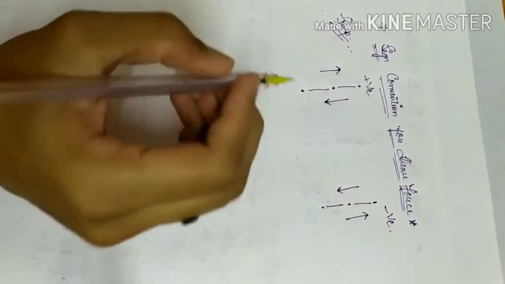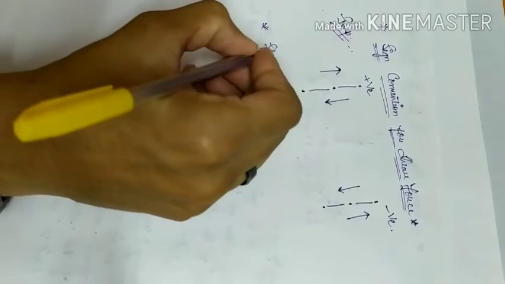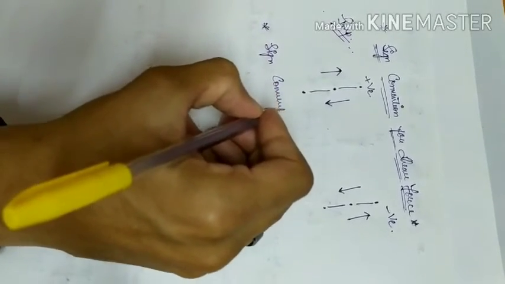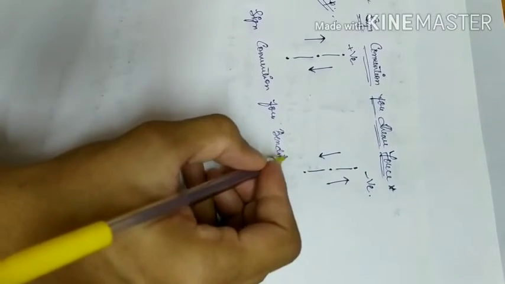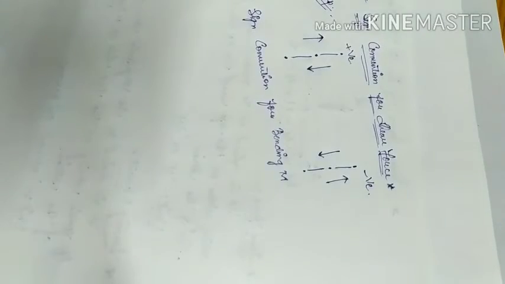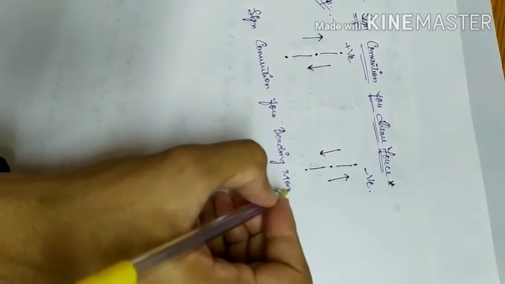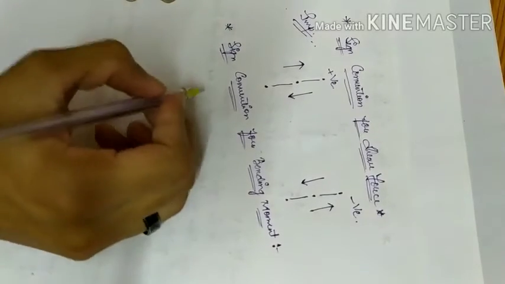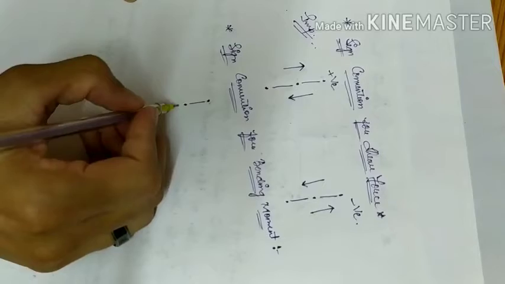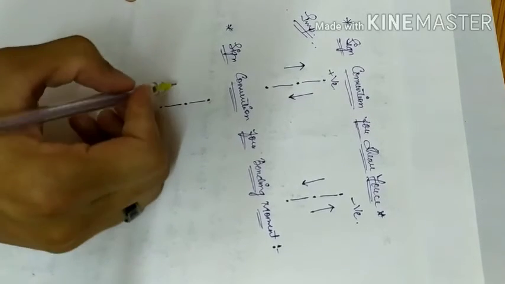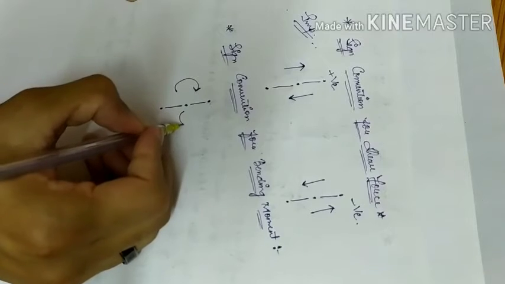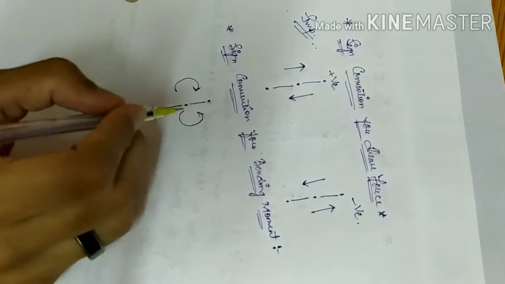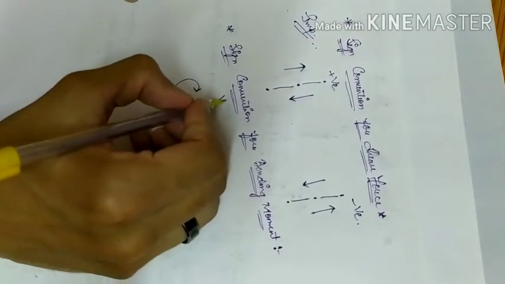Now the sign convention for bending moment. For the same beam, if we take a section, if the moment of the force on the left hand side of the section is in clockwise direction and the moment of the force on the right hand side of the section is in anti-clockwise direction, then these two should be taken as positive.